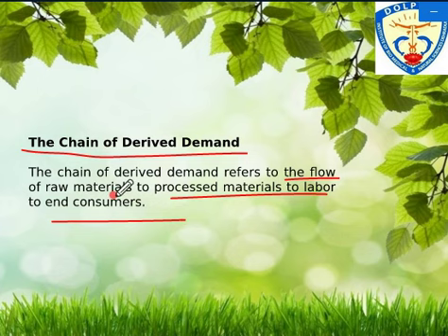First raw material is required, because you can understand it this way: the consumer has a certain demand for a certain commodity, and for that there is a demand for raw material, and then raw material has to be converted into processed material, and to convert it into processed material, there is a demand for labor itself, right? So one chain has been created. It means all these components are interlinked to each other.